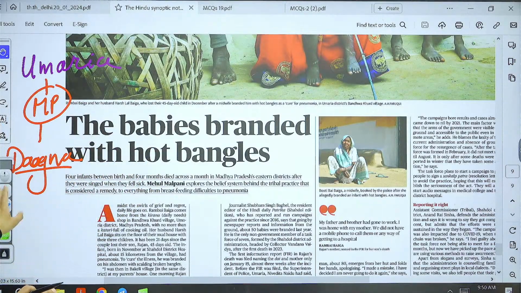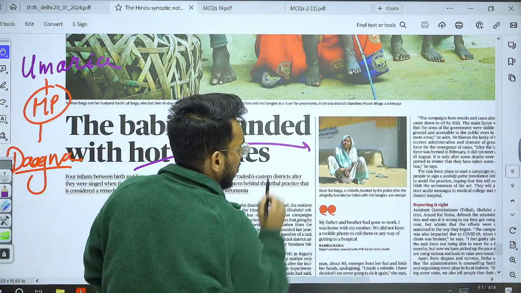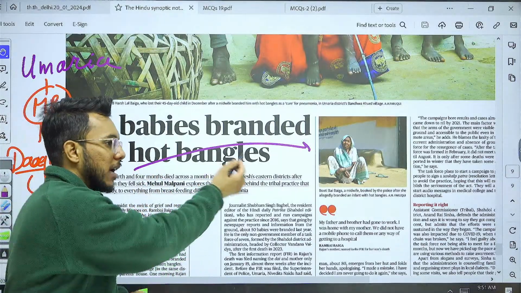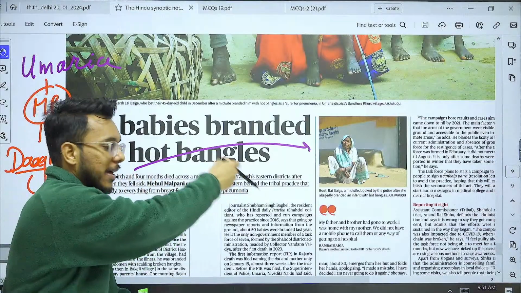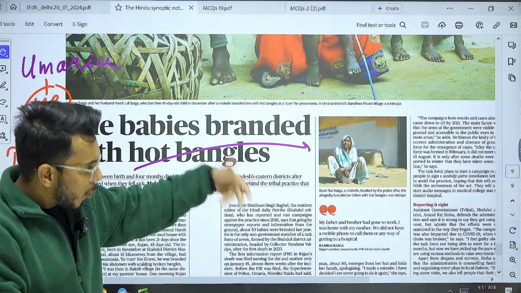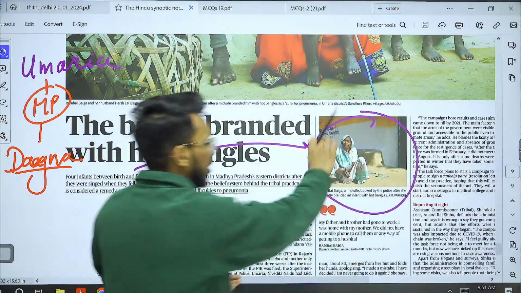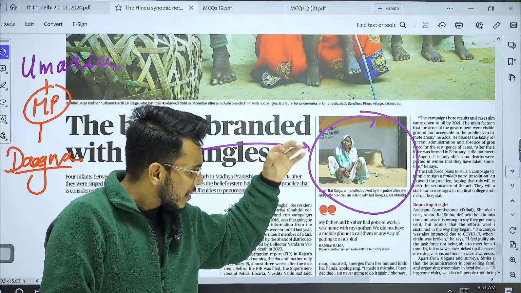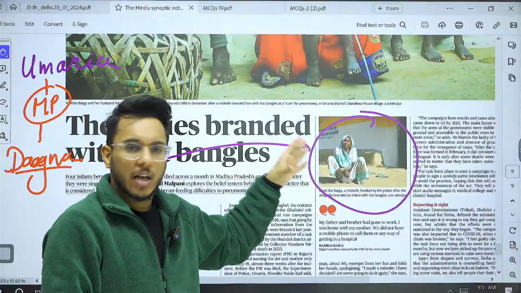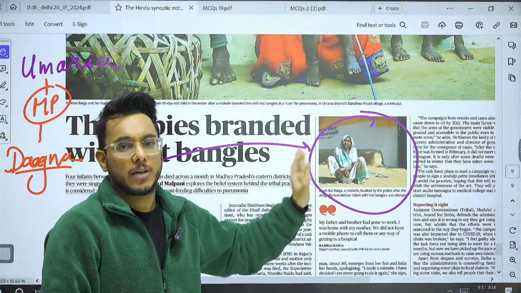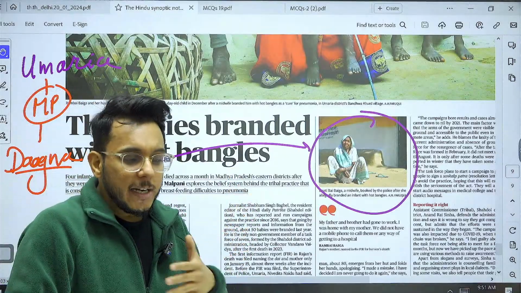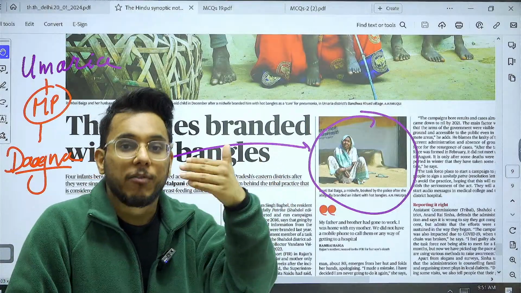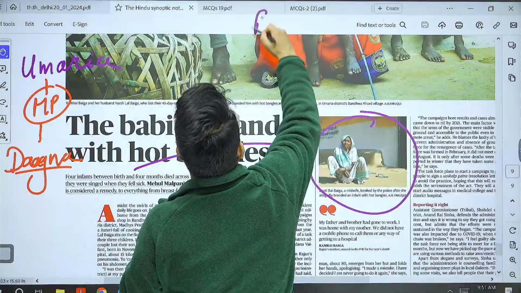Now, one dimension, guys, you need to understand. For example, here you can see the photograph of a woman. This woman is a midwife who has been booked when a child died because of the Dagna that was done, because of the hot bangle that was pierced in that child's body. Though this woman would be charged under the law, and there is not a grain of doubt that she has broken the law, she has caused grievous hurt to a child. But one more thing you need to understand, that we need to work on the roots of these problems, because these people are operating out of their false consciousness.